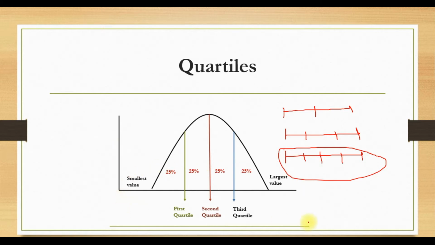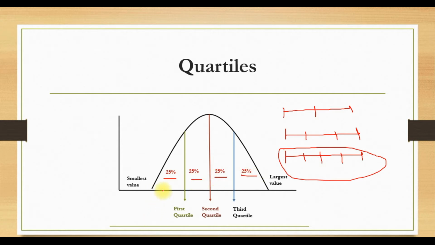Now look at this diagram. Here we have 3 data points, known as the first quartile, second quartile and third quartile. They divide our data into 4 equal parts. As we know, total data is always 100%. So if we divide 100% into 4 equal parts, every segment will carry 25%. 100 divided by 4 is 25. That is why every segment carries 25%.